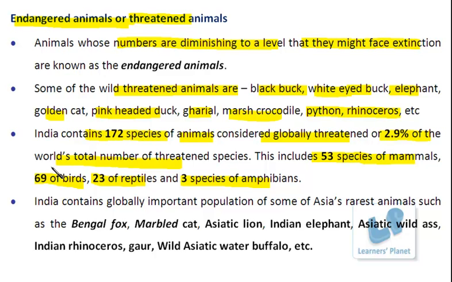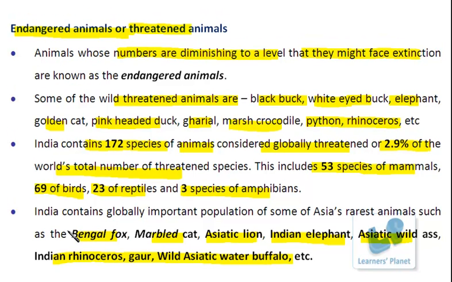Some examples of these categories are the Bengal fox, marble cat, Asiatic lion, Indian elephant, Asiatic wild ass, Indian rhinoceros, gaur, then wild Asiatic water buffalo, and there are many others. So out of these 172, some species are these.